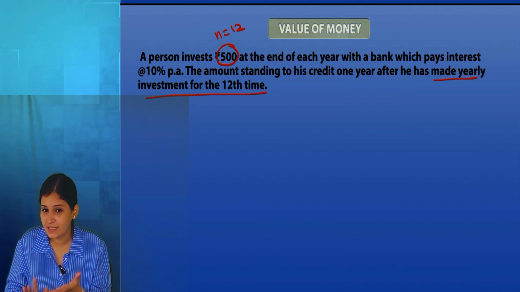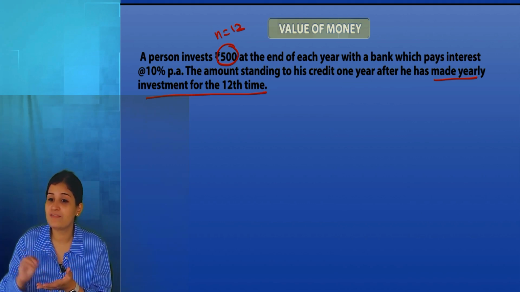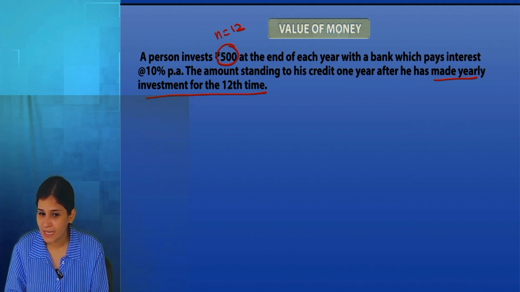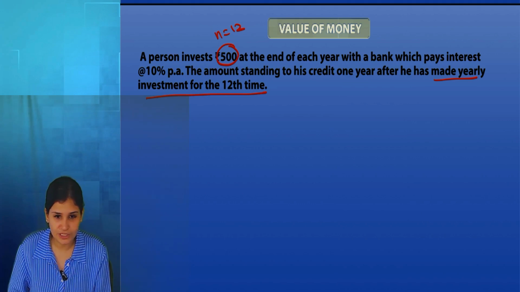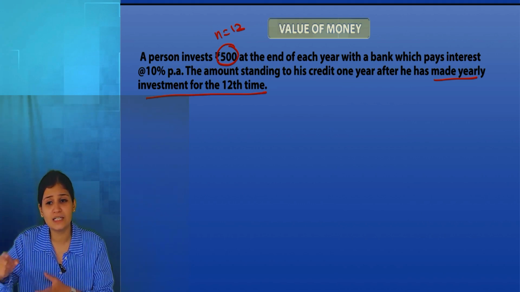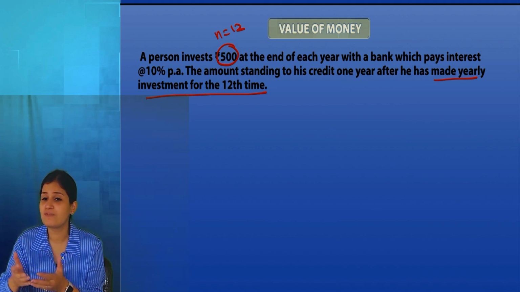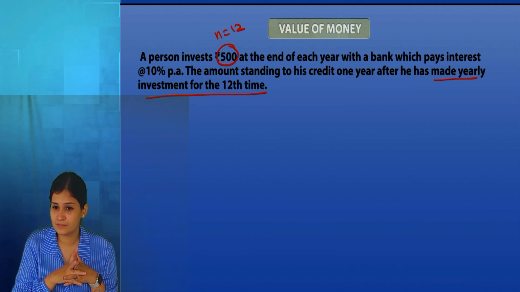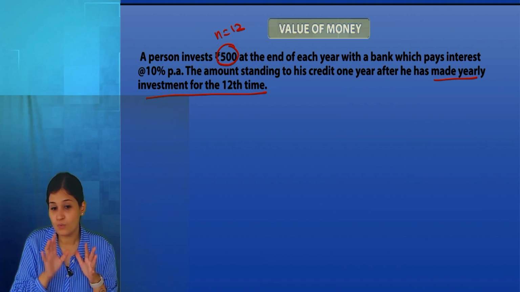Yes, I have made the 500 yearly payment 12 times. So 12 years has passed by and I've got an interest of 10% on it. So after 12 years, there's a huge sum of money waiting for me to withdraw. Do you all agree? Now, what does this line say?